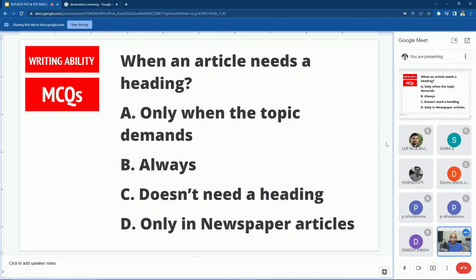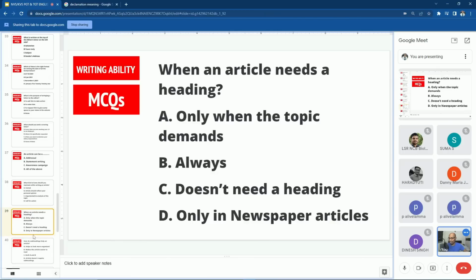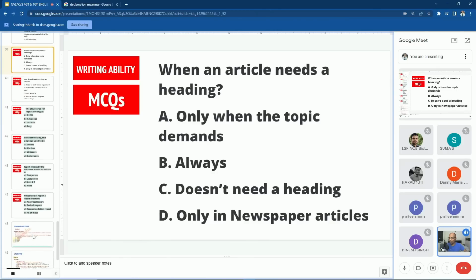When does an article need a heading? Only when the topic demands, always, does not need a heading, only in newspaper articles. What is the answer? Whether we have to write the heading or not in the article. We have to write the heading. Always or sometimes? Always. So the answer is always. Next, we have a few more questions.